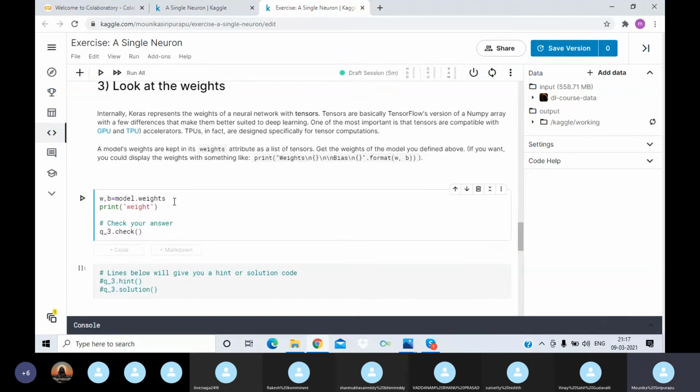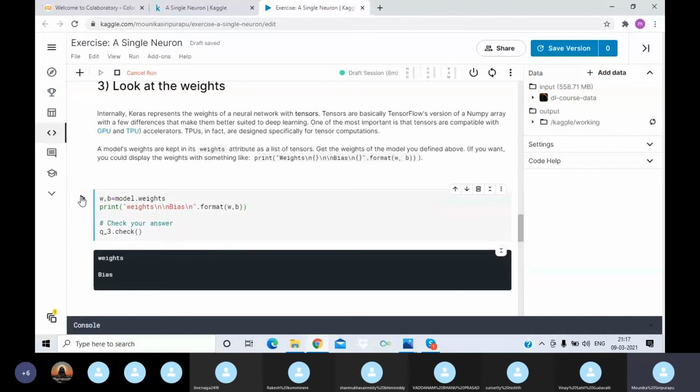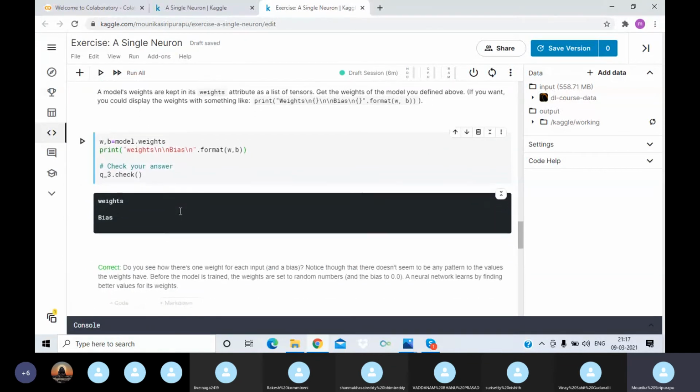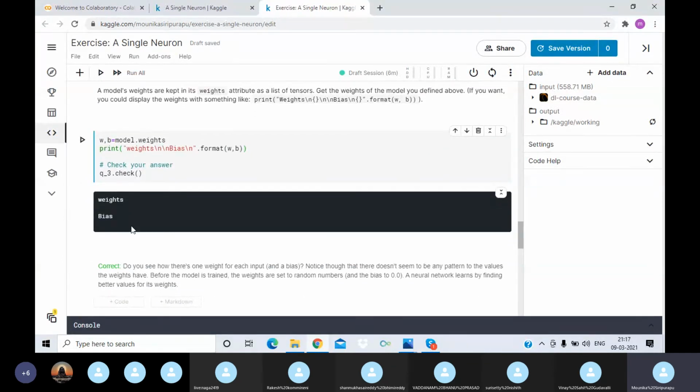We need to print weights and also bias accordingly, the variables w and b. So we are getting the weights and bias.